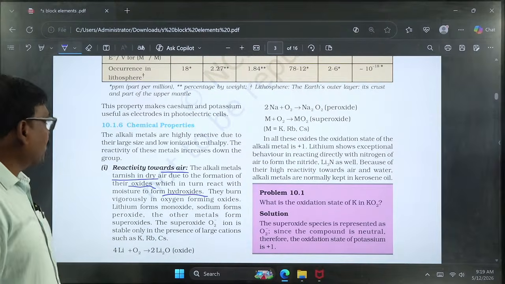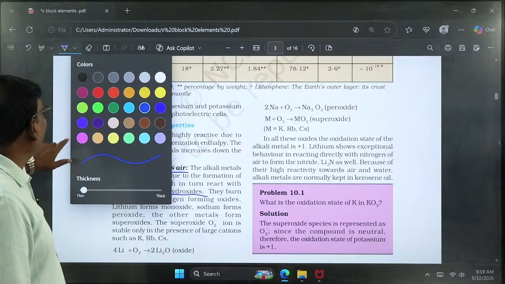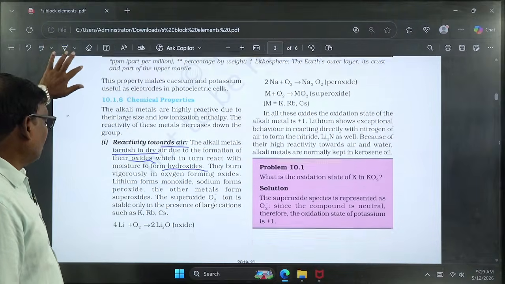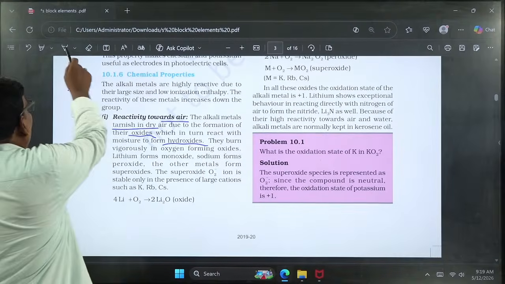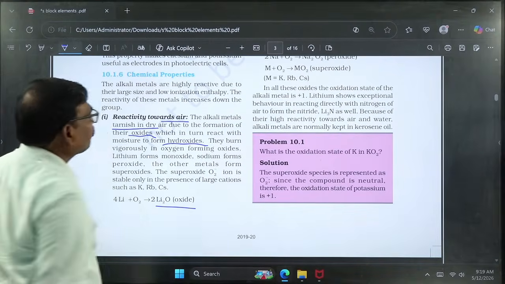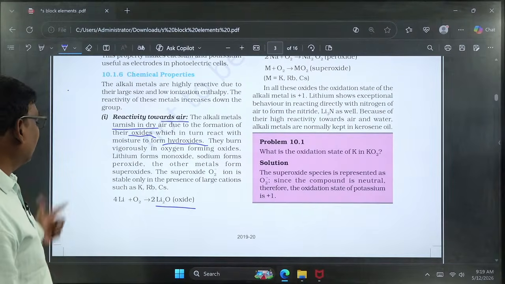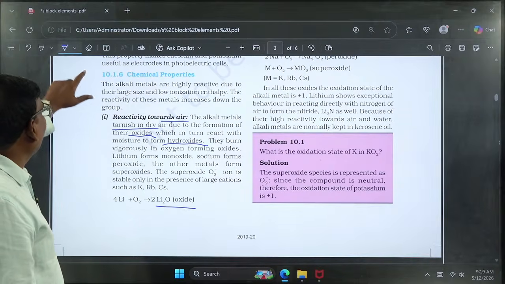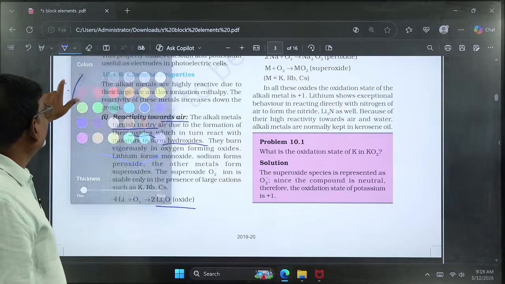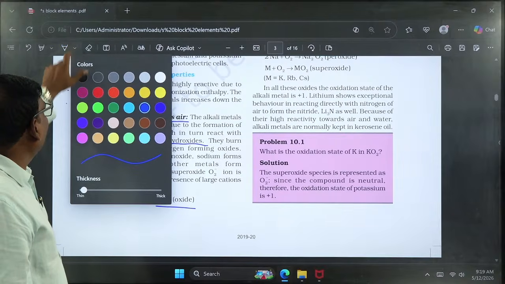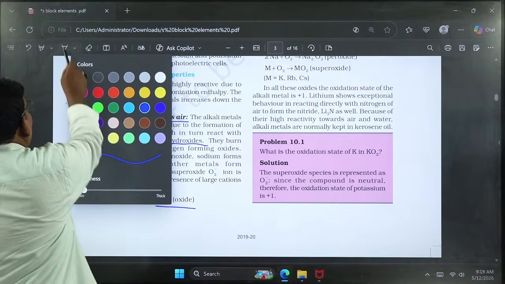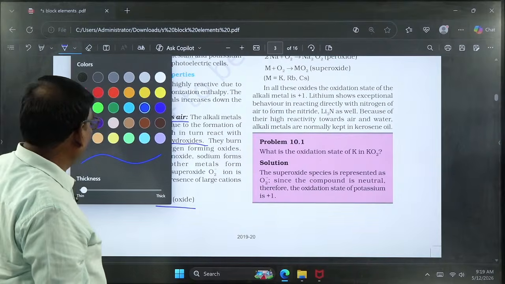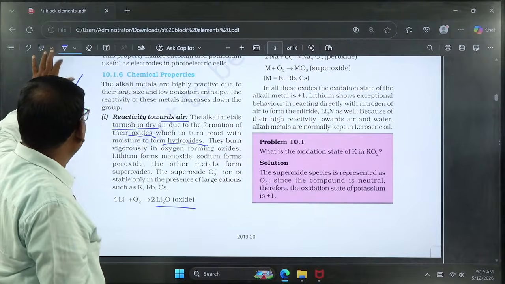Here, especially the top element lithium forms only monoxide, that is lithium monoxide, having the formula Li2O. Whereas the second element sodium forms monoxide with a limited supply of oxygen, whereas in case of excess of oxygen it forms dioxide. Okay, so let us observe the equation.